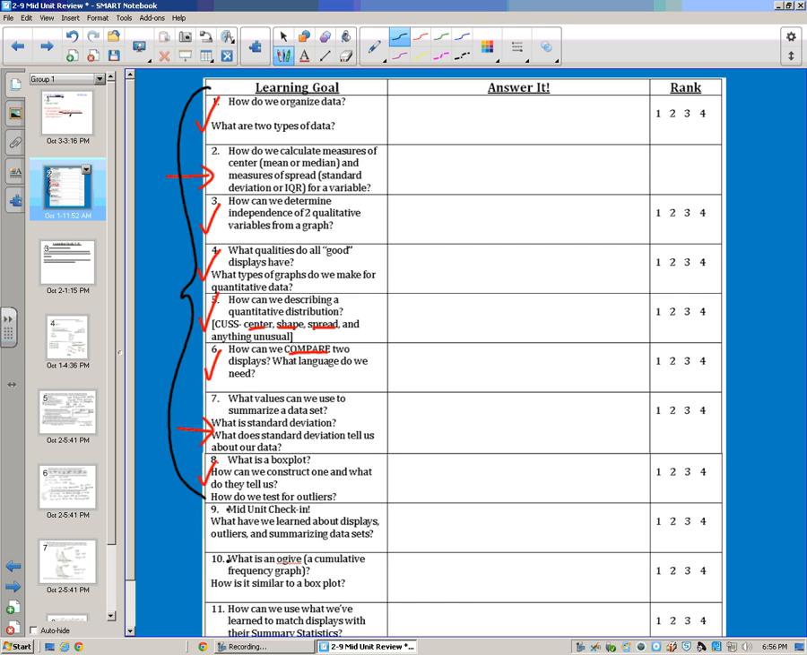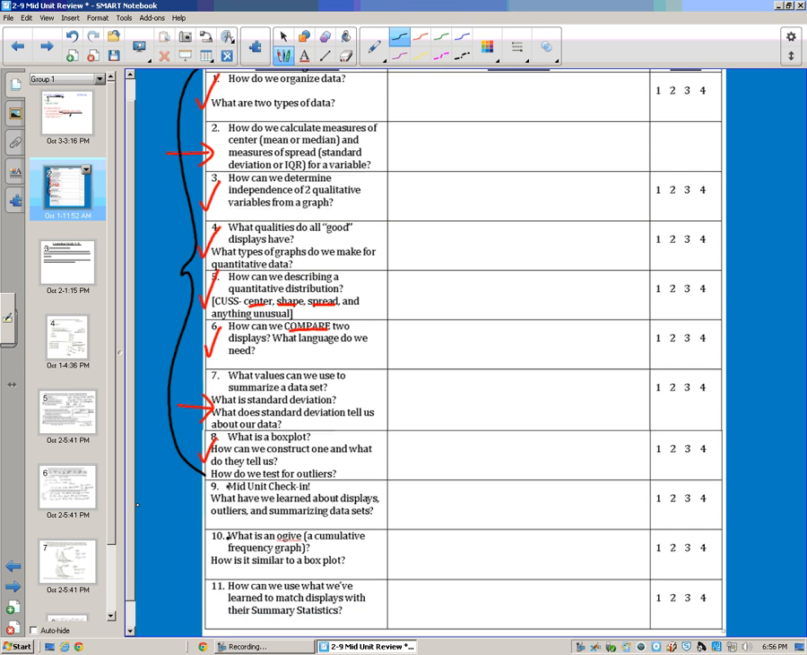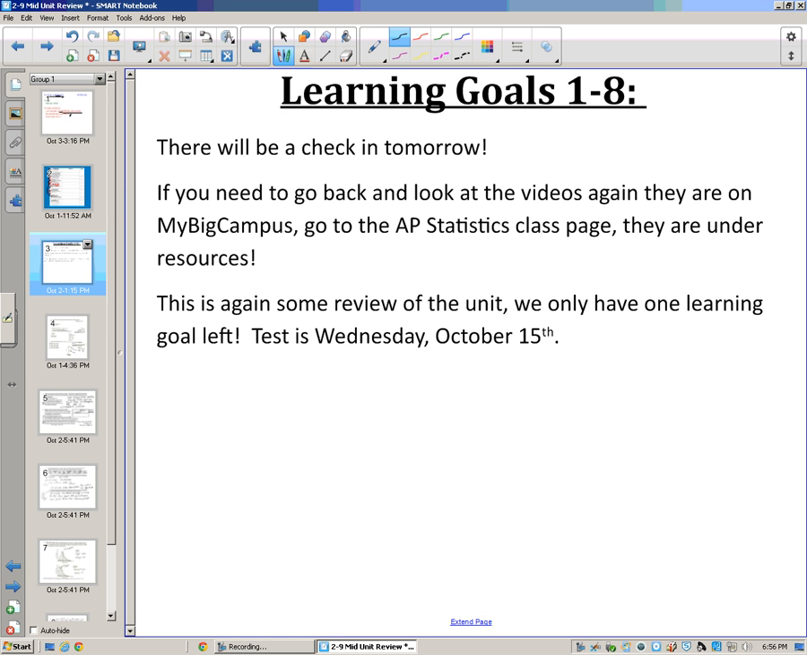And then after that, I'll go over ogives with you and then we will be ready to take review and take our test. So today, I'm just reminding you, there's going to be a check-in tomorrow. We're covering all 8 learning goals. If you need to go back and look at these videos again, they are on my big campus. Please make sure you're using them, especially yesterday's, because I had highly recommended those AP questions.